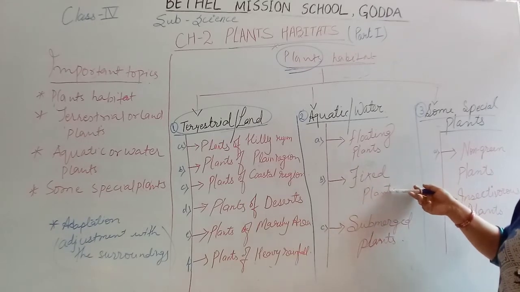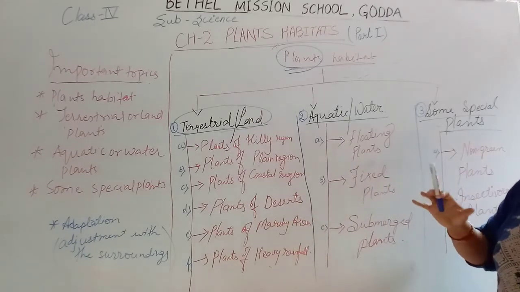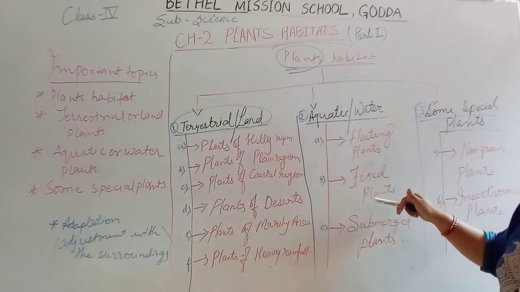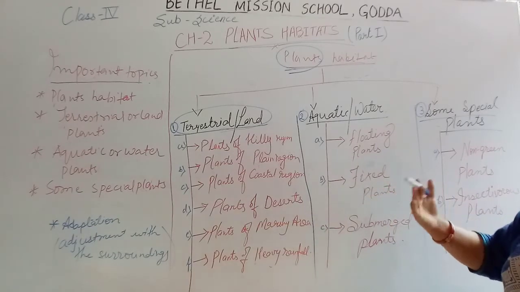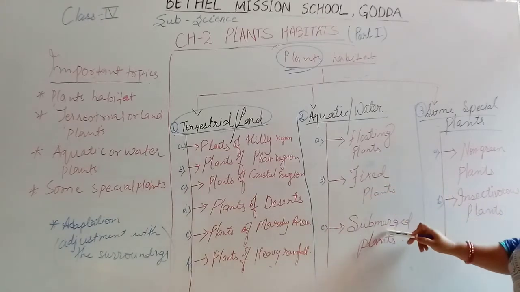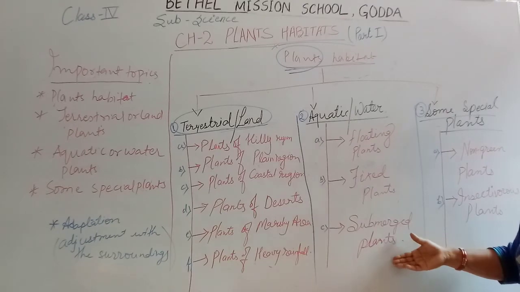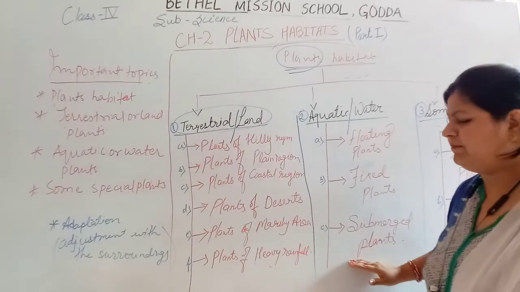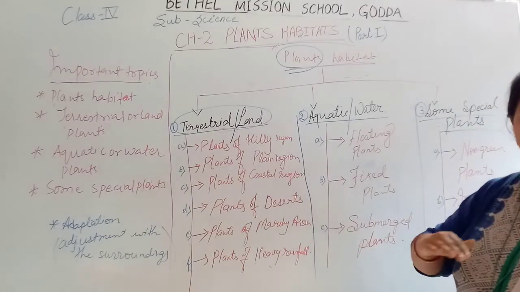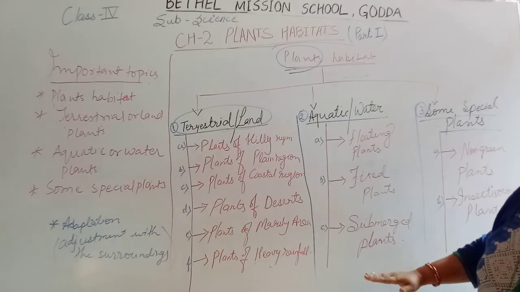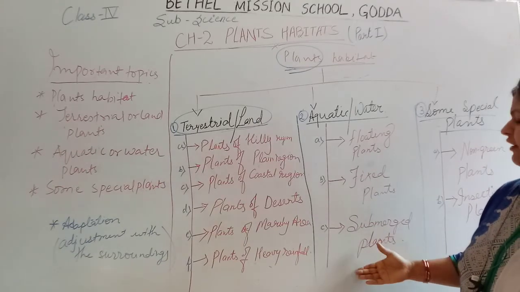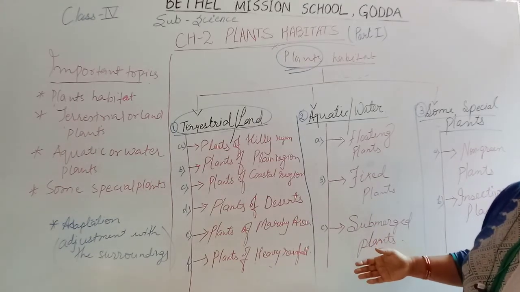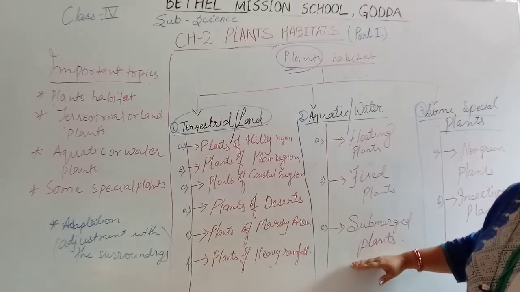Second are the fixed plants. Fixed plants are the plants which are fixed inside the water and can be seen from outside also. Submerged plants are a type of plants which are available under the water surface. They are also known as underwater plants or submerged plants.